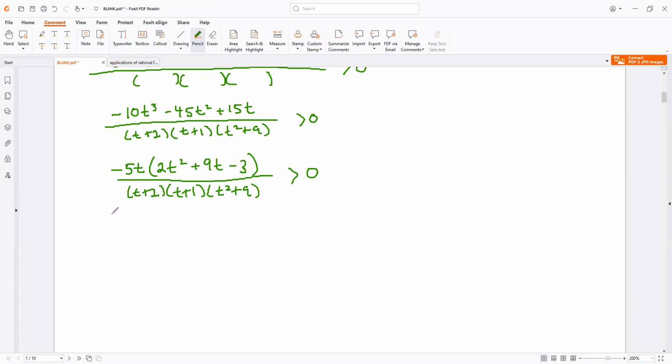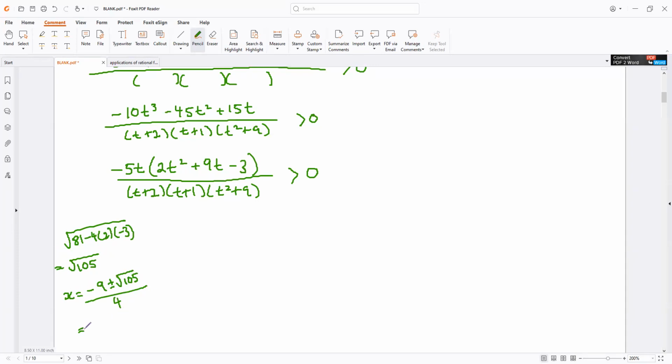So I'm going to test the discriminant for just the quadratic portion. That is b squared minus 4 times a times c. Oh, it looks like it does exist. 81 plus 24 is 105. That is root 105, which means the zeros are going to be negative b plus or minus root 105, all divided by 2a, which is 4.